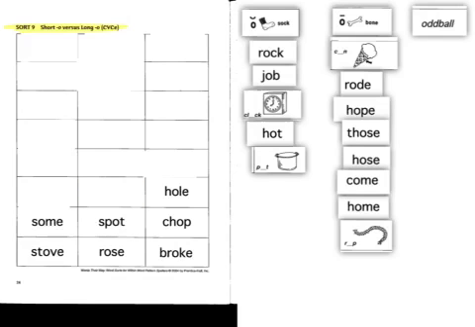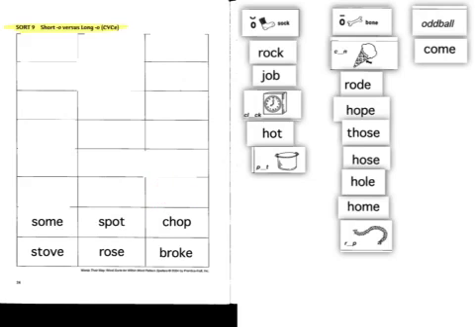Come, that is not the short O sound, it's not the long O. It must be the oddball because it doesn't follow the pattern. Even though it has a magic E, the O does not make the long O sound. Come.